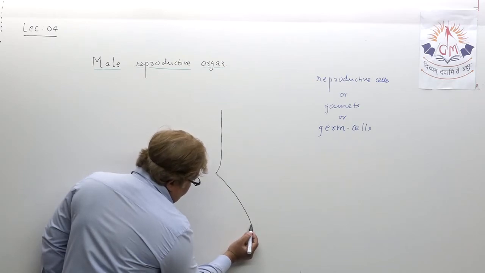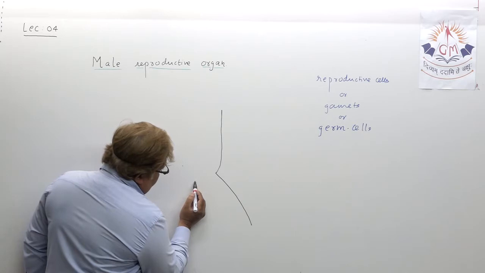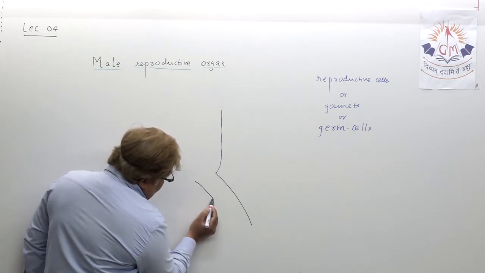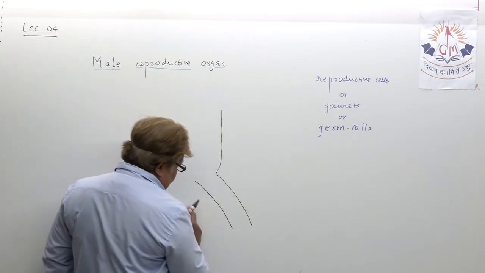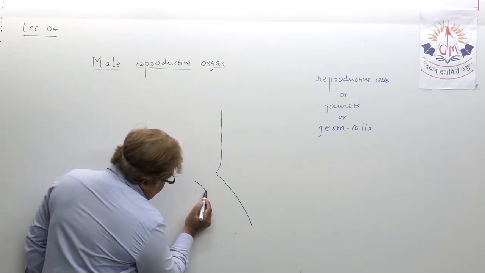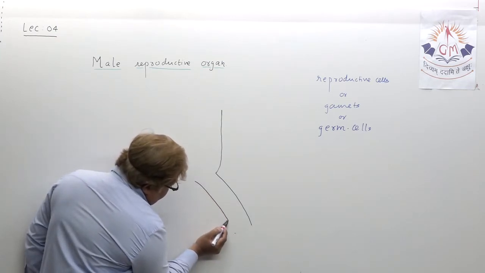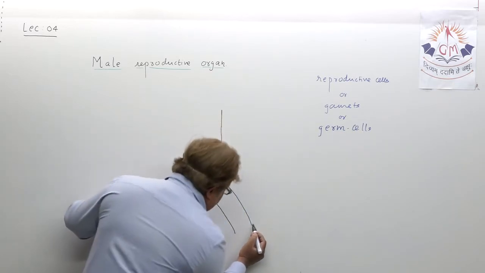Right. Okay, let us try to draw the male reproductive organ, and let us try to understand it. This way, you have to draw the diagram.